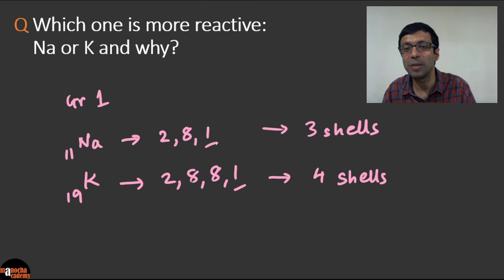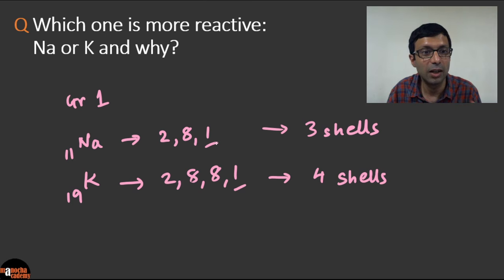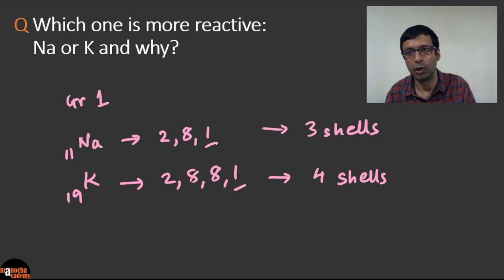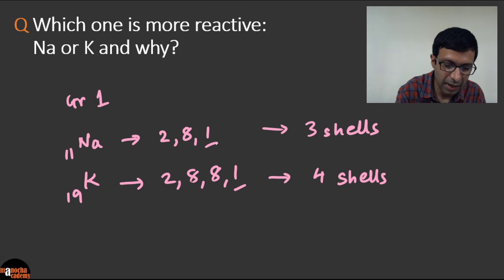Now, since potassium has more shells, it's further away from the nucleus. Okay, so the nuclear pull on the valence electron for potassium is going to be lesser than sodium. So potassium will find it easy to lose the valence electron because it has more shells, the nuclear pull is less, and so the correct answer is potassium is more reactive.